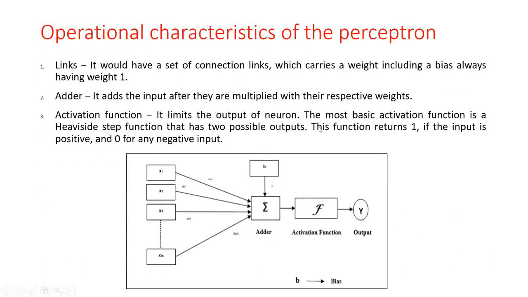So for this example, the equation becomes output y equal to the summation of xi wi plus the bias, that is b into 1, that is b into w.